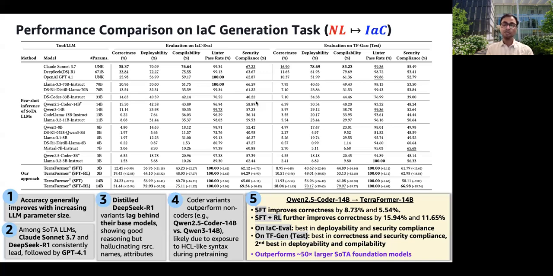Now focusing on TerraFormer 14 billion, supervised fine-tuning alone improves correctness by 8.7% on IaC-Eval, and adding reinforcement learning further boosts correctness by 15.9%. And across all metrics on IaC-Eval, TerraFormer achieves the best deployability, linter compliance, and security compliance. And notably, TerraFormer outperforms models nearly 50 times its size.